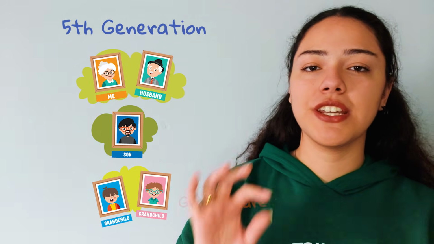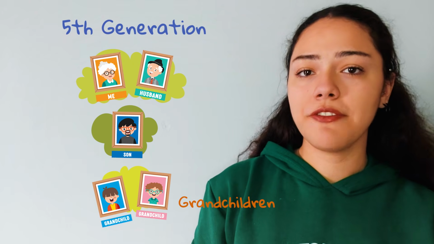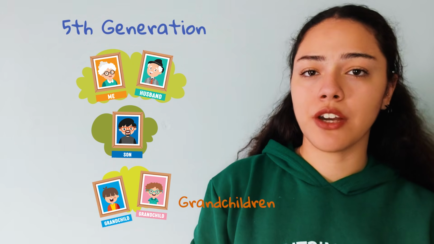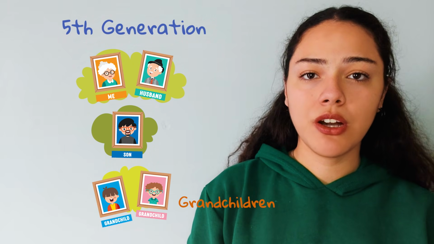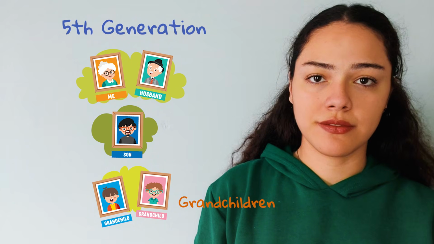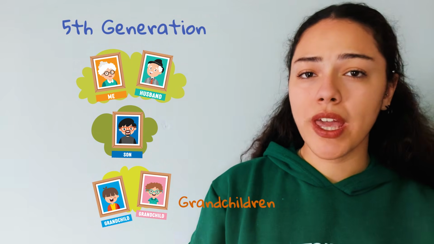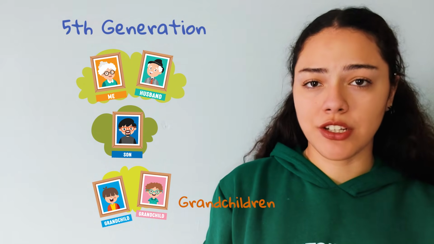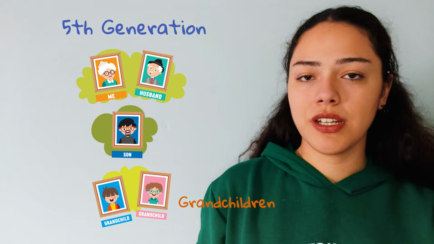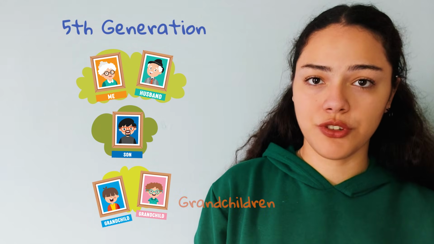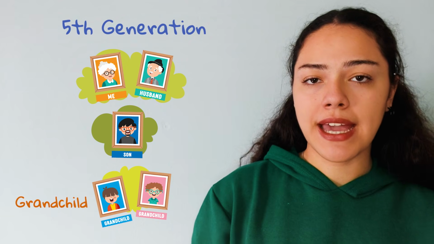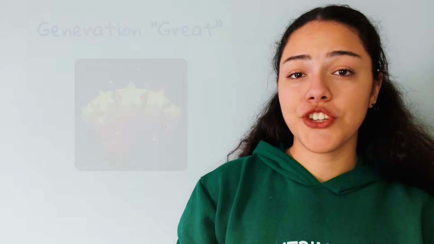For now, let's continue. Fifth generation, grandchildren. If our children in the future have their own children, they will be called our grandchildren. So in this case, we are our grandparents' grandchildren. Our children are our parents' grandchildren. In singular, you can say grandchild.